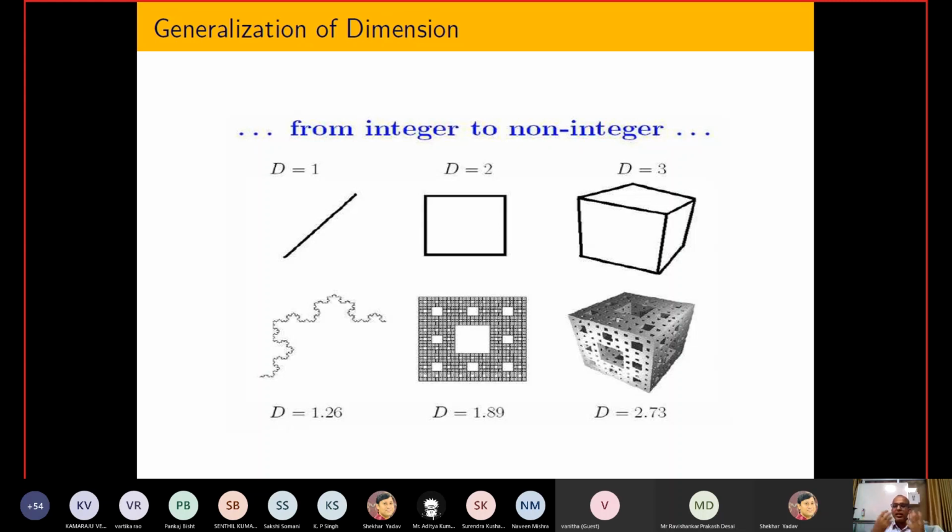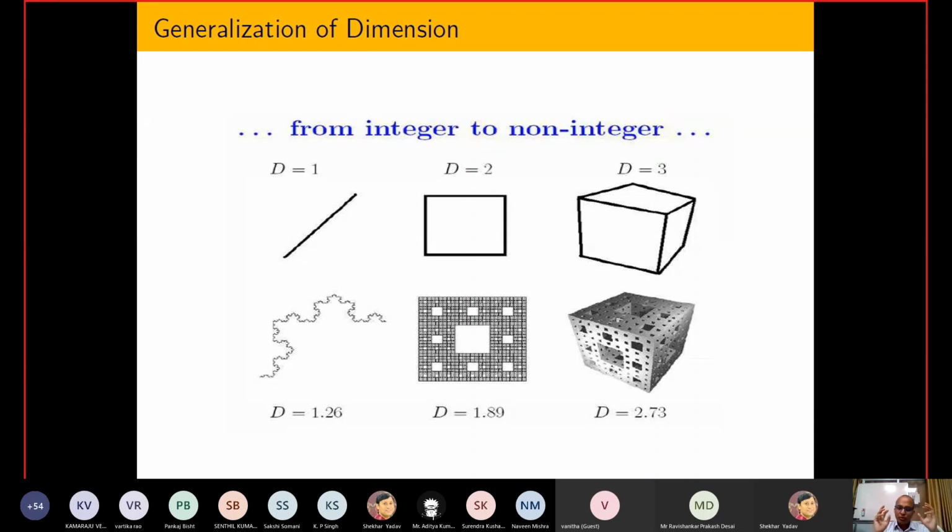A similar thing comes in terms of dimension, because in order to see the qualitative picture of any quantity, dimension is very, very important. Initially, in Euclidean theory, they assumed that the dimension of a line is 1, of a plane is 2, and of a cube is 3. In this way they defined dimension, and dimension somehow represents packing.